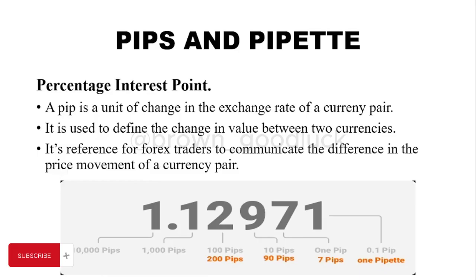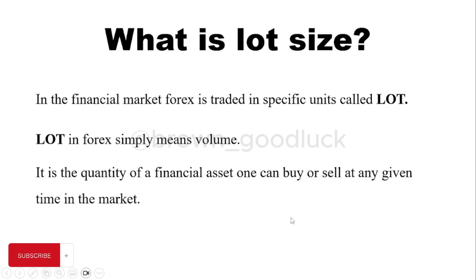So what is lot size? Now in the financial market, forex is traded in a specific unit called lots. A lot in forex simply means volume. Volume, right? So the market moves 2 pips, and you and I are trading. You're able to trade with the volume you have, right?